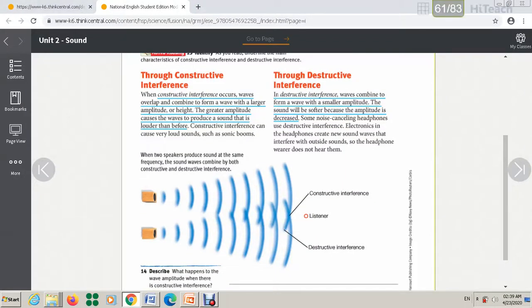The underlines here are very important to know. The meaning of constructive interference: waves overlap and combine. This one, all of it is important. It can cause loud sound, such as sonic booms. Destructive interference means waves combine to form a wave with a smaller amplitude. Okay, this part here to the end is important, the underlines.